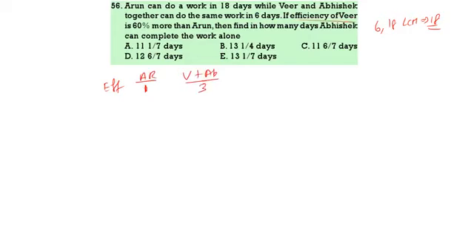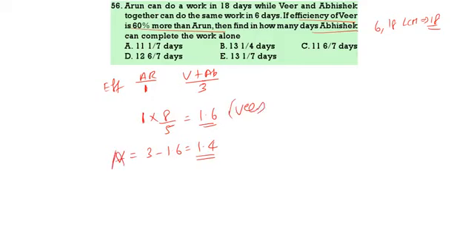If efficiency of Veer is 60% more than Arun, Arun efficiency 1, 60% more means 8 by 5. That is 1.6. So this is Veer efficiency, not Abhishek. Then what about Abhishek? 3 minus 1.6, that is 1.4. Abhishek efficiency is 1.4. Total work is 18.